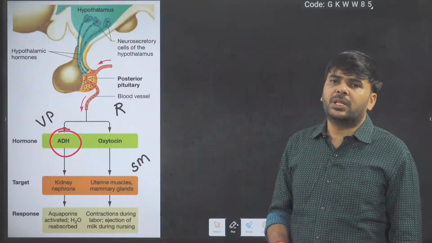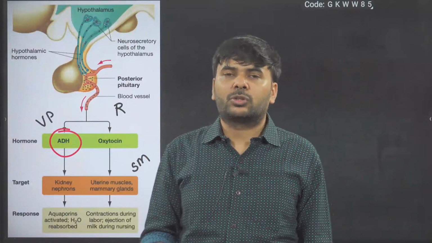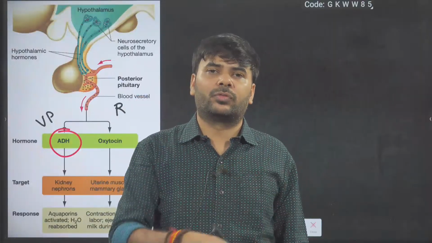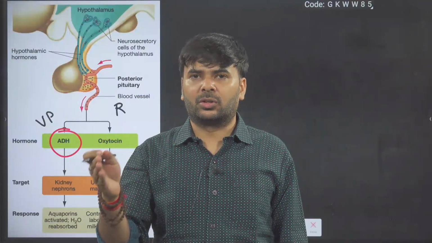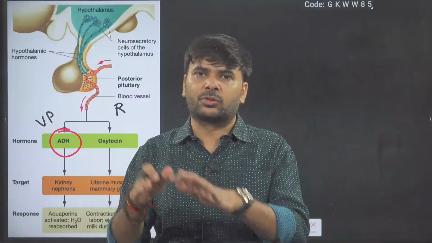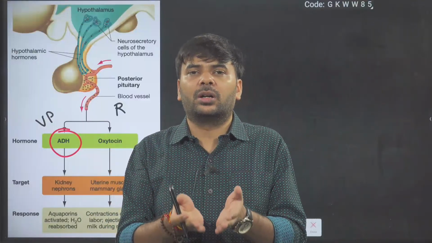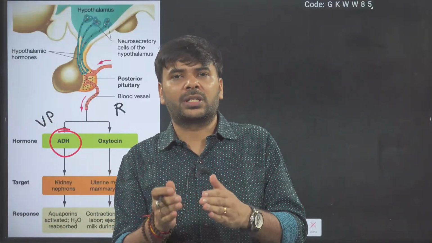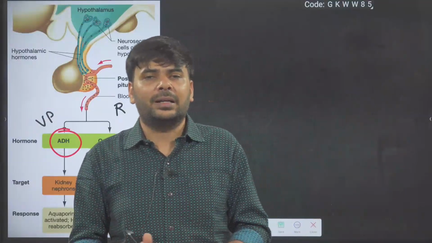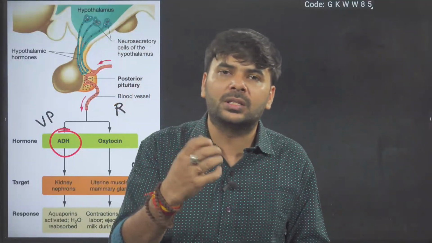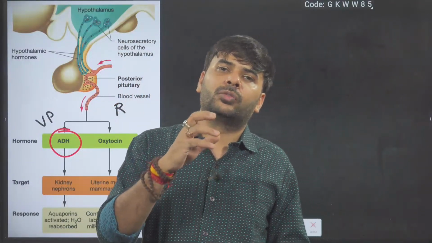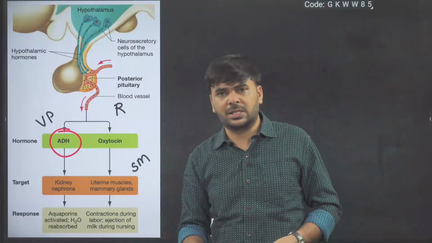Antidiuretic. Diuretic means the excess urine formation. So it suppresses excess urine formation. When you are drinking less water or your body is suffering dehydration, at that time you need to conserve water in your body. And which hormone helps in water conservation?